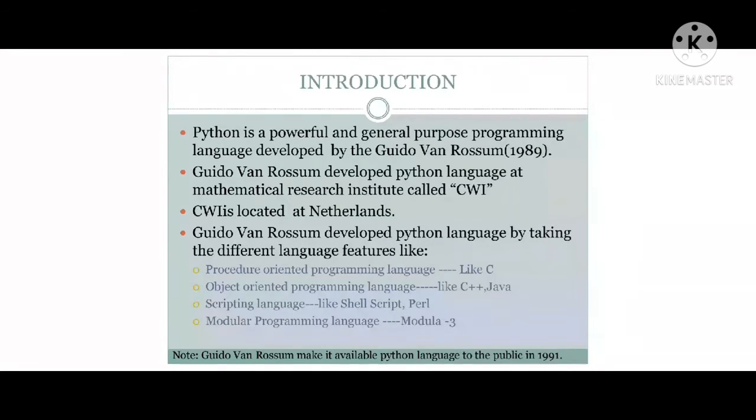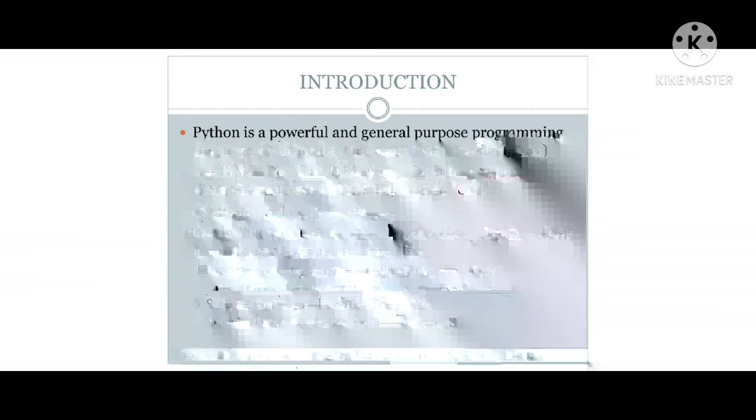That should be learned easily, because without knowing the background of the Python programming language, we can't write a small program. First we need to know whether the features were taken from existing languages or it was invented as a new language.